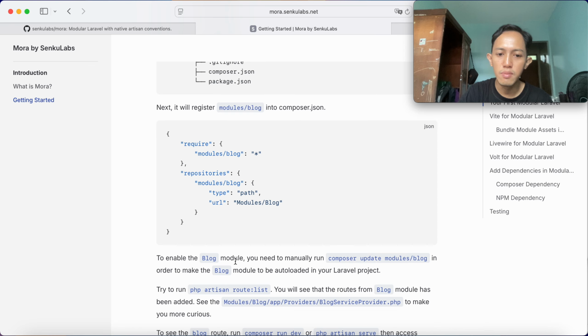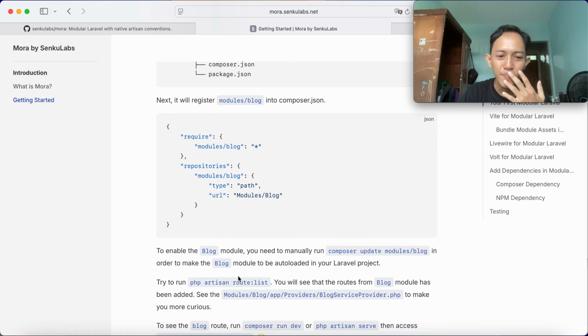And to enable the blog module, we need to manually run composer update modules/blog in order to make the blog module auto-loaded in our Laravel project. So this is a better approach, I think, rather than creating modules_statuses.json like in Laravel modules, which, oh god, I don't like it.